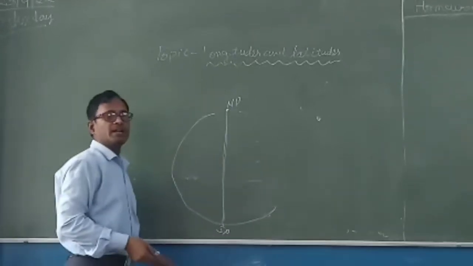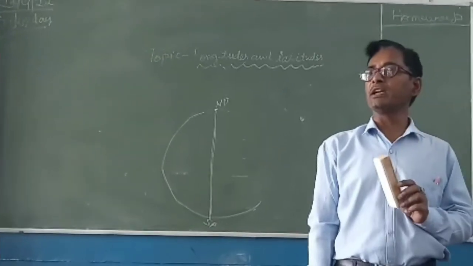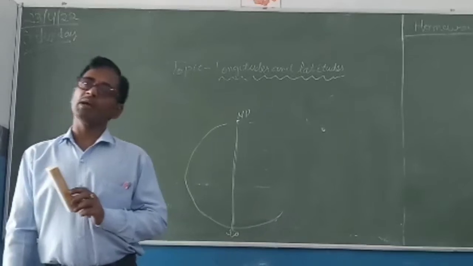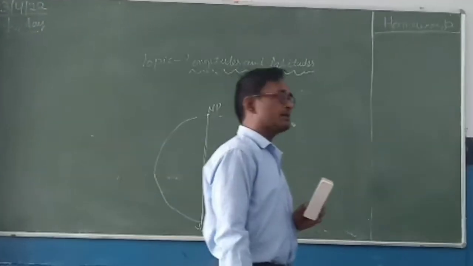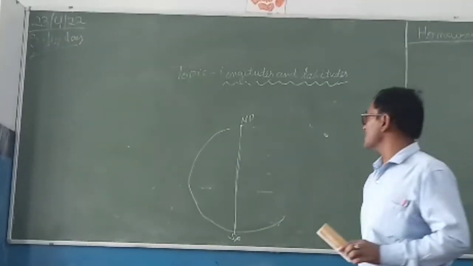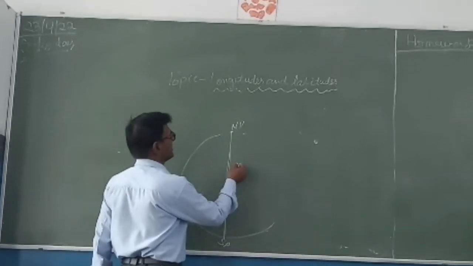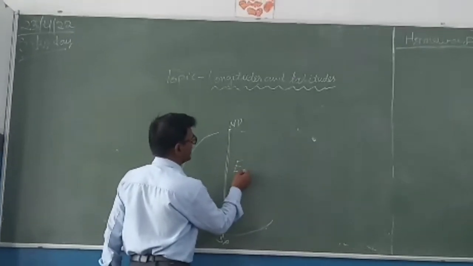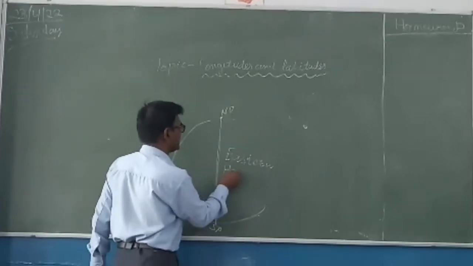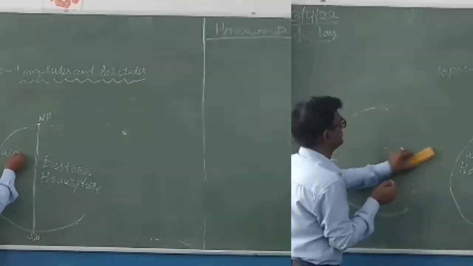There are two hemispheres already visible here. There are four hemispheres. In previous classes I have already taught you about the four hemispheres: Northern Hemisphere, Southern Hemisphere, Eastern Hemisphere and Western Hemisphere. So here the Eastern Hemisphere and the Western Hemisphere are visible.